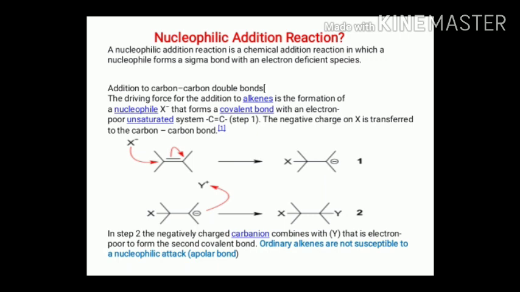First there must be formation of a nucleophile, say for example X minus, which forms a covalent bond with an electron poor unsaturated system, or carbon double bond carbon, in the first stage.